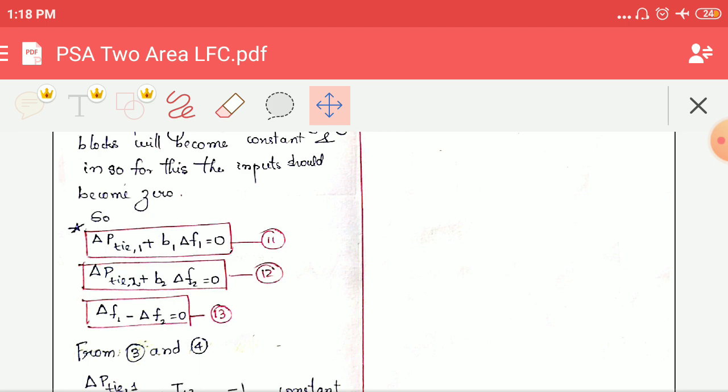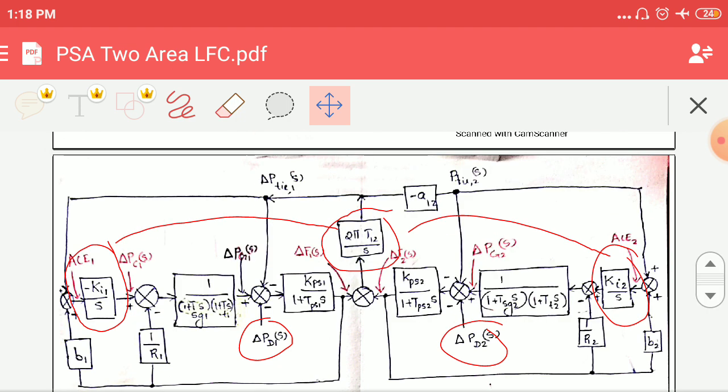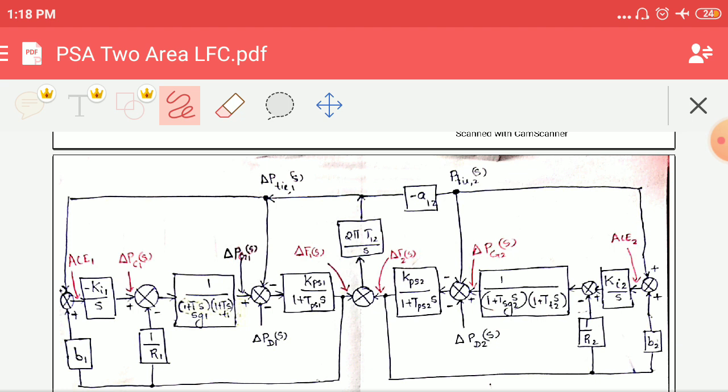So what are the inputs to each of these controls? What is the input to this controller? Here you can see the input to controller Ki1 is delta P tie 1 of s and B1 into delta F1 of s.